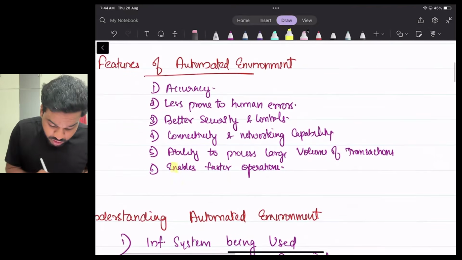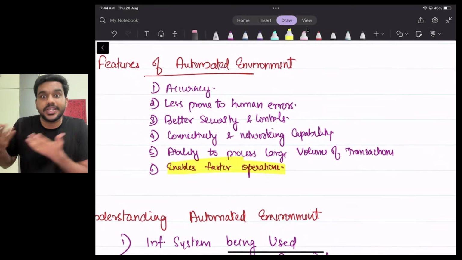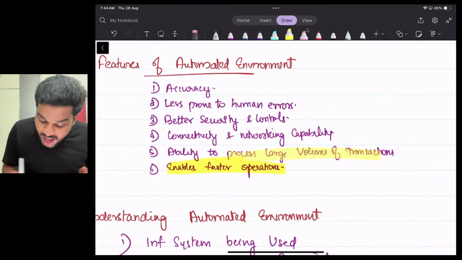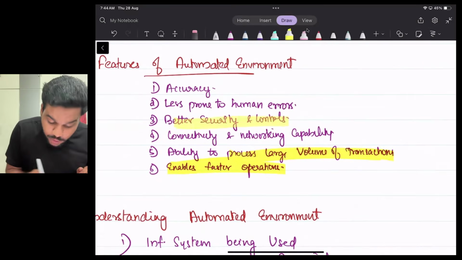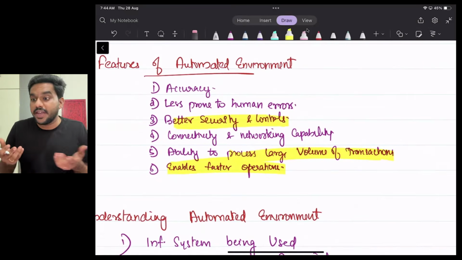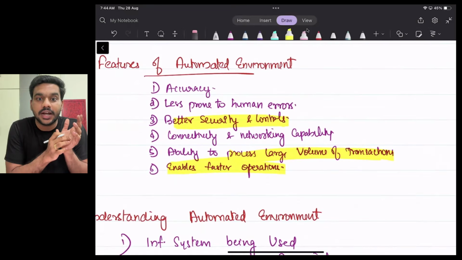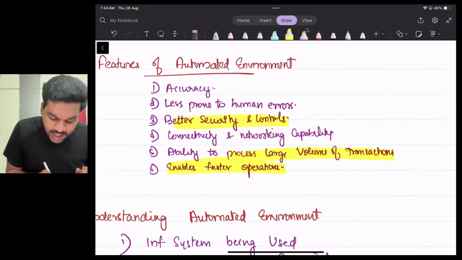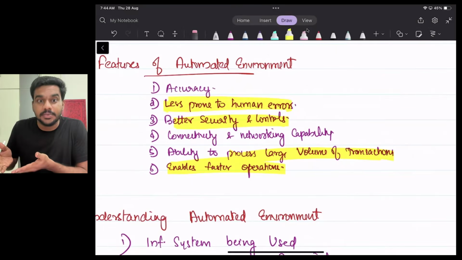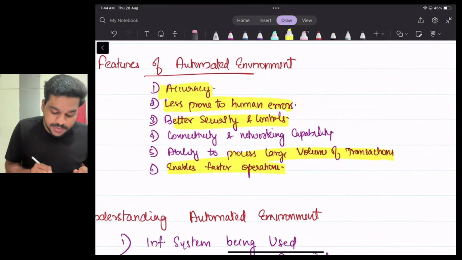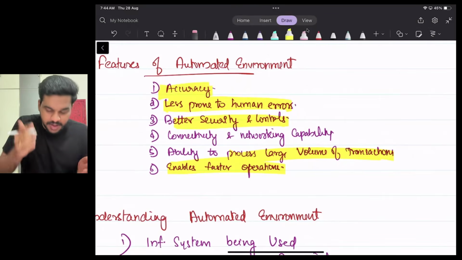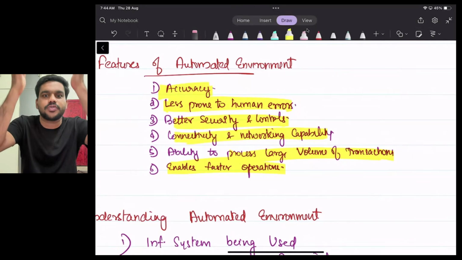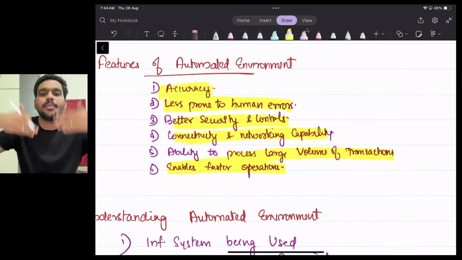First one, faster operation, because they are doing everything using system. Faster operation, they can process large volume of transactions. Better security. Nowadays even for security, our mobile phone password, right? We are not using lock and key, right? Password, face detection, better security. Less prone to human error, since it is a system. Accuracy is more, since errors are less, accuracy will be more. And connectivity and networking capability. See, right now I am taking classes from here, you are watching from your home, right? So because of systems, we are able to connect with each other.